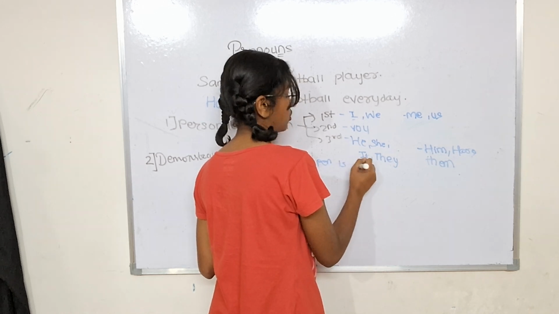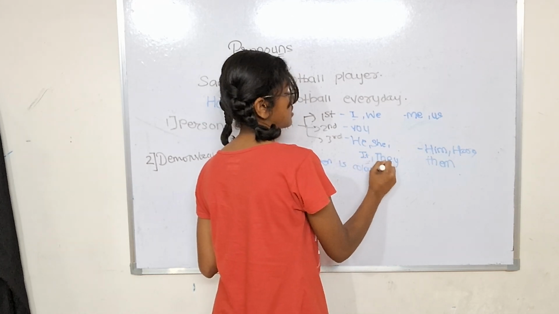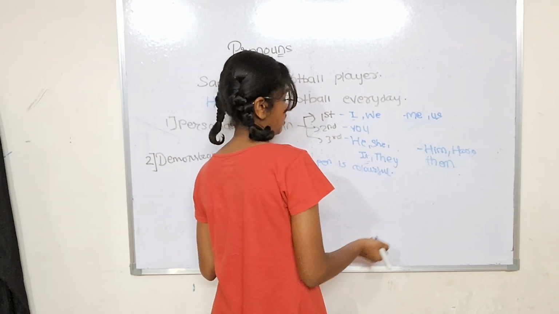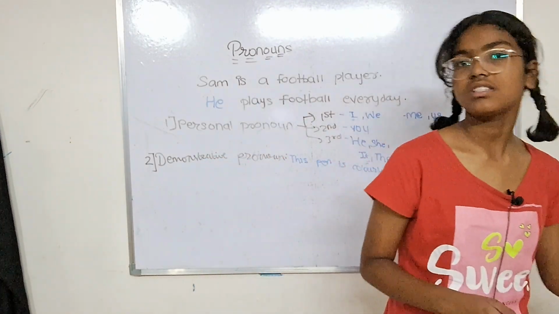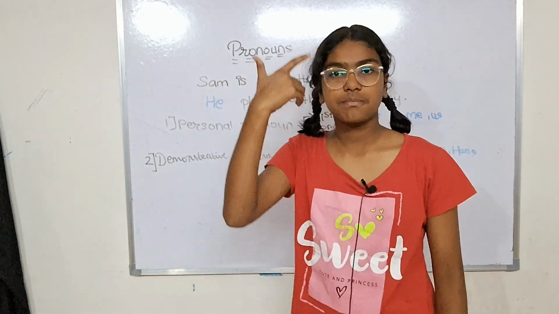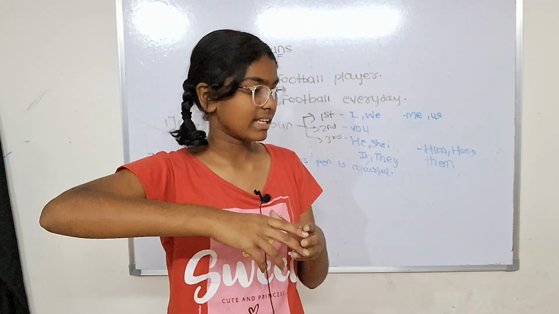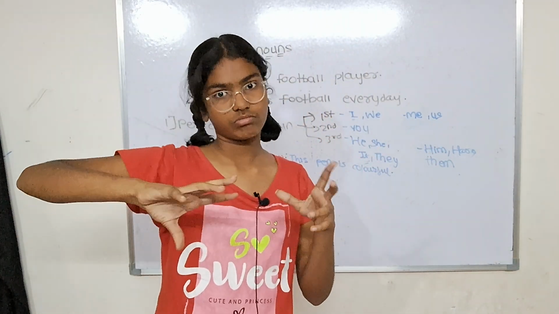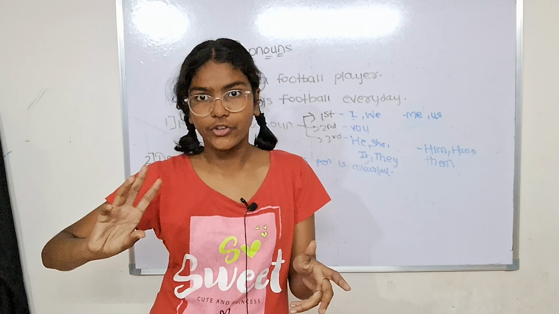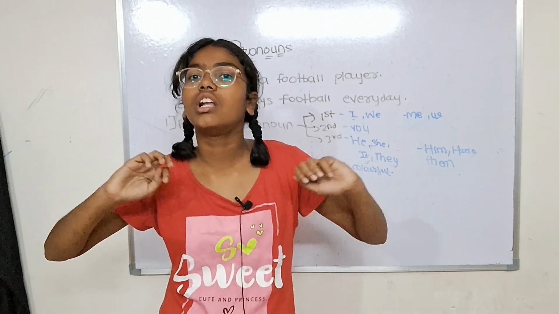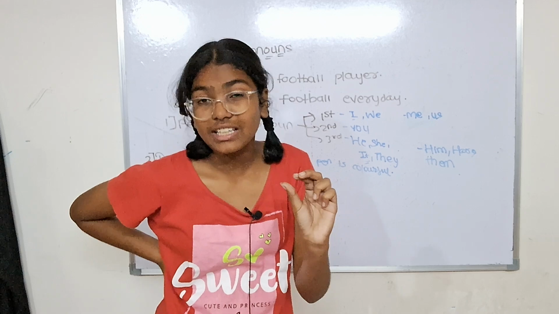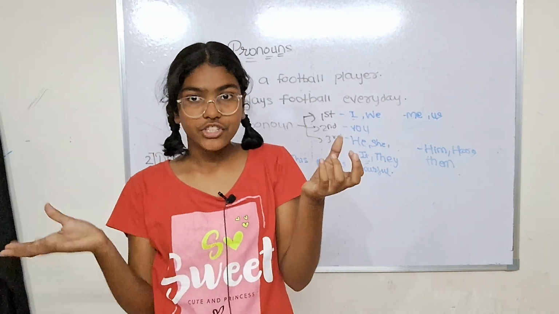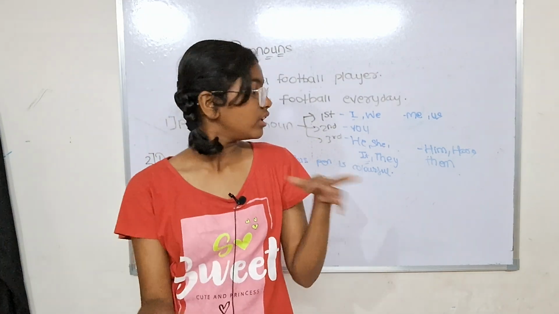This pen is colorful. The pen I'm pointing to is colorful. Like this pen, there is a specific pen, and I'm saying it's colorful. This pen is colorful. So the pen which I have near me is colorful.